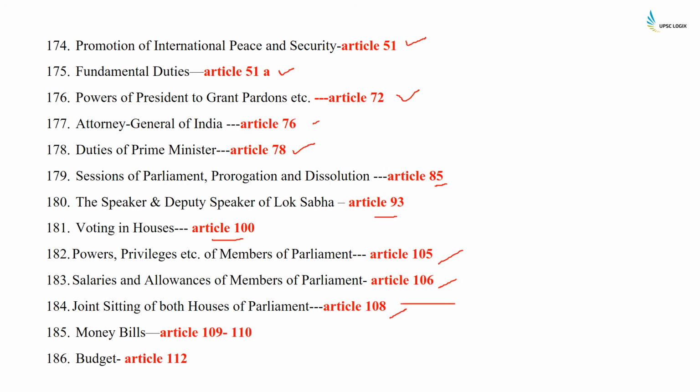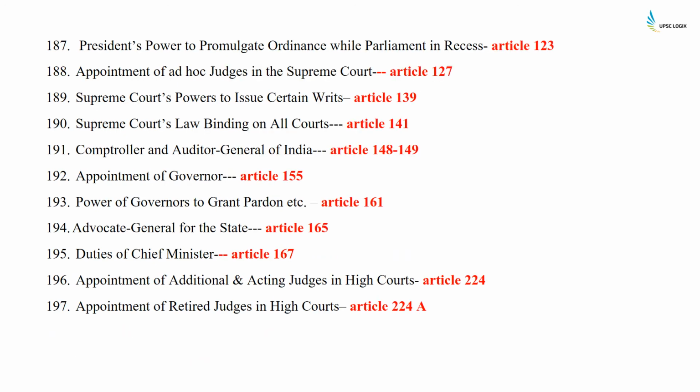Money bills, Articles 109, 110. Budget is Article 112. President's power to promulgate ordinance while Parliament is in recess is Article 123. Appointment of ad hoc judges in the Supreme Court, Article 127. Supreme Court's power to issue certain writs, 139. Supreme Court's law binding on all courts, 141. Comptroller and Auditor General of India is Articles 148, 149.